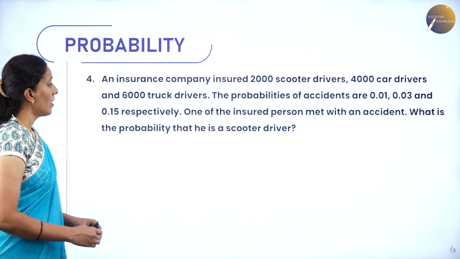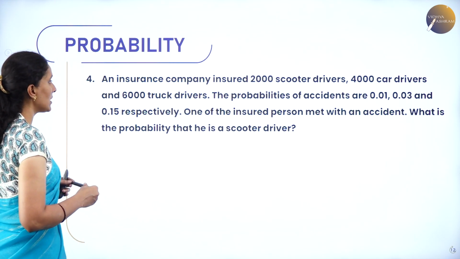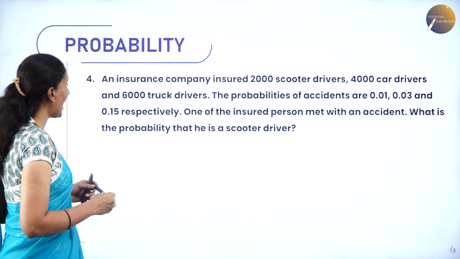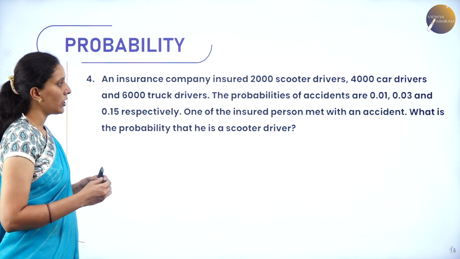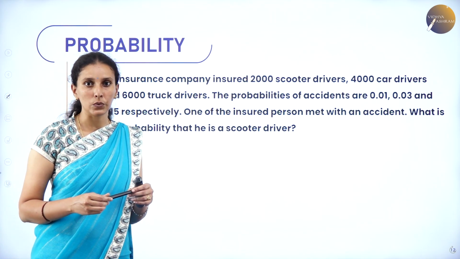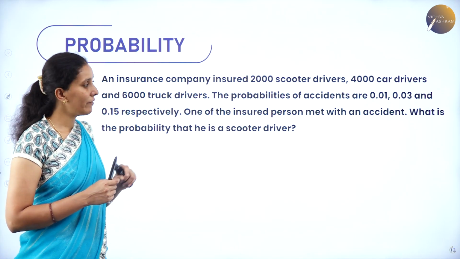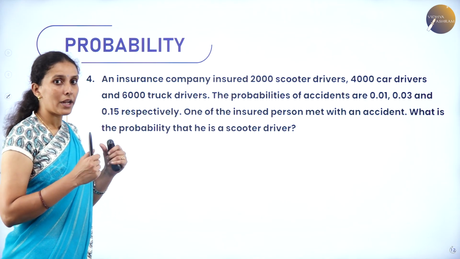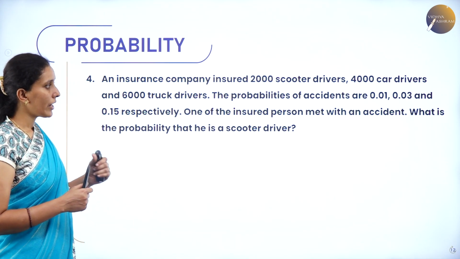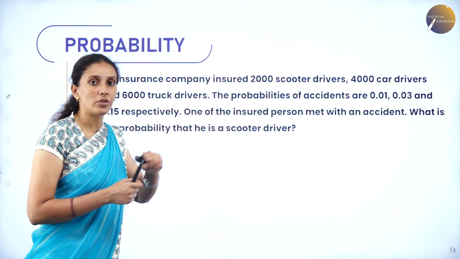Next. An insurance company insured 2,000 scooter drivers, 4,000 car drivers and 6,000 truck drivers. The probabilities of accidents are 0.01, 0.03 and 0.15 respectively. One of the insured persons met with an accident. What is the probability that he is a scooter driver? Here I don't know the probability of scooter drivers, car drivers and truck drivers, but I know the probability of accidents with scooter drivers, car drivers and truck drivers. Now, I need to find out that a person who met with an accident is a scooter driver.